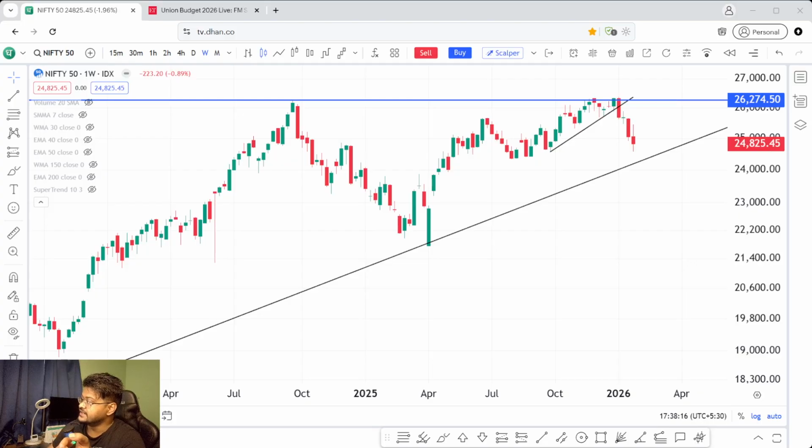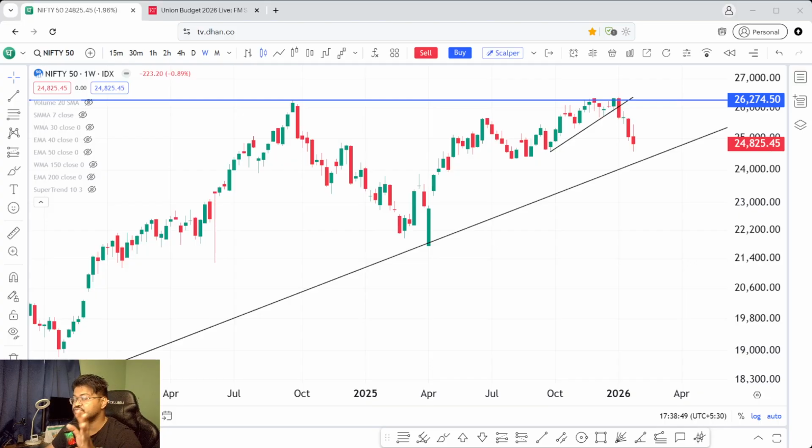First thing is that it is coming down. We have to see if it is going to use this trend line as a support or not. And let's say if it is using it as a support, we have to see if it is coming to this place, this all time high level, and then showing strength or not, because there is also a probability that it could touch this one and again break down and then break this trend line and keep going down again. That will mark the beginning of a long term downtrend. Nifty could go down and it would take years to recover. If that happens, things are very bad.